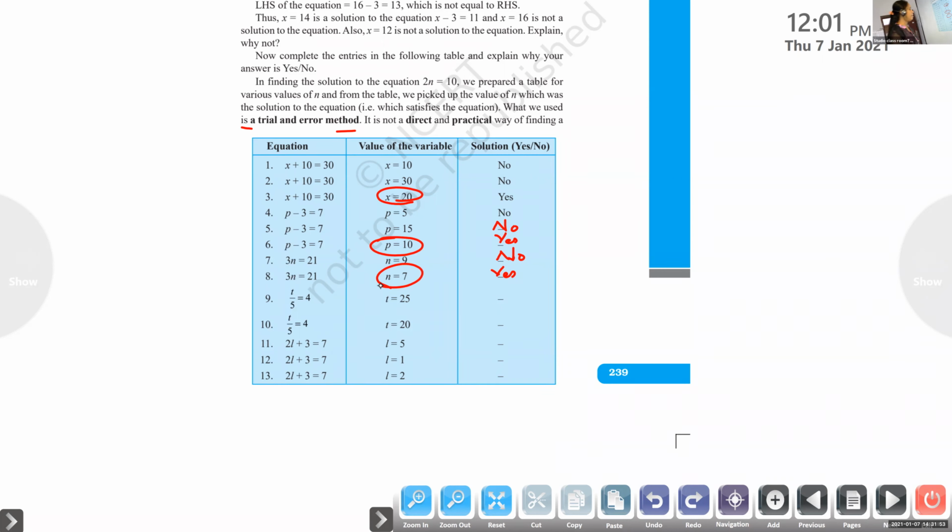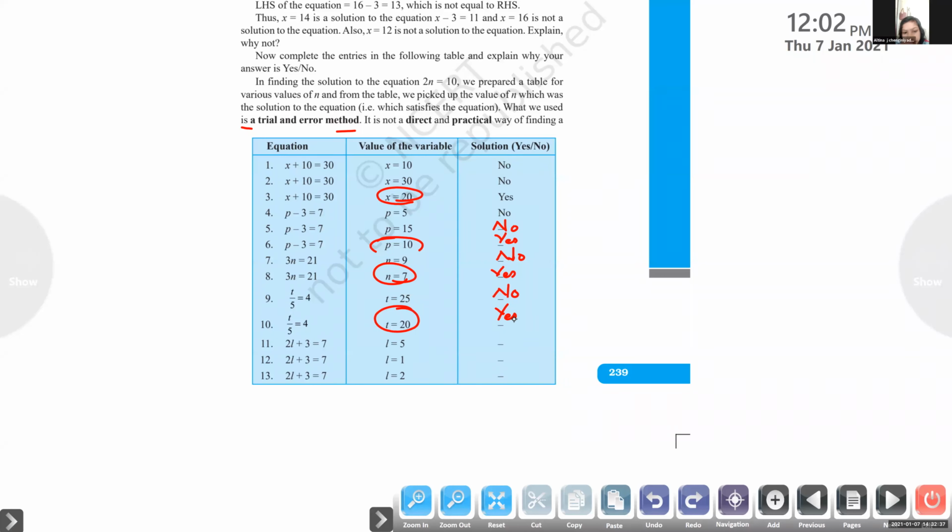Now, t by 5 equal to 4. That means when you divide a number by 5, you will get 4. You understood that? Which number is that? Is it 25? No, ma'am. No, because 25 by 5 is not 4. So that is not our equation's answer. Now, t equal to 20. Is it correct? Yes, ma'am. That is our correct answer.